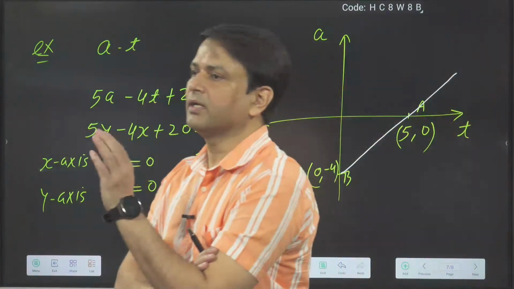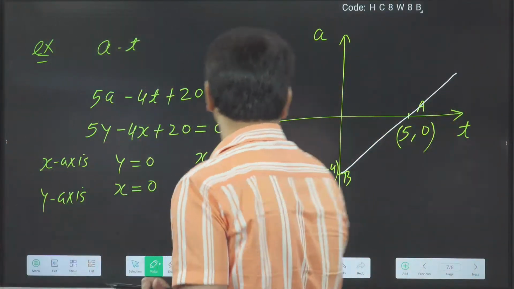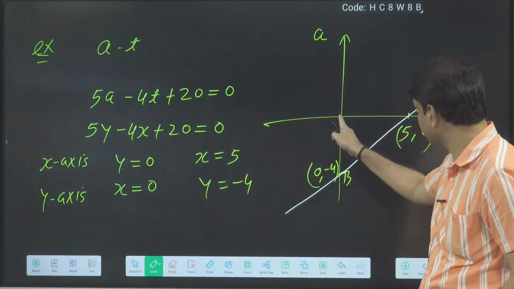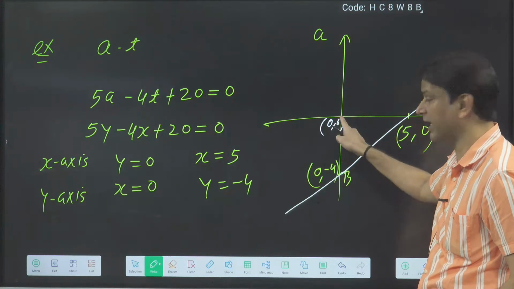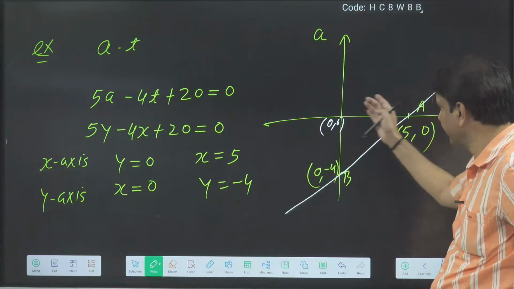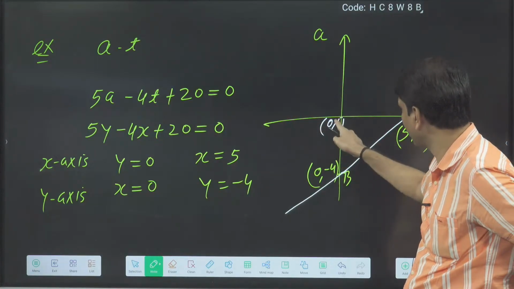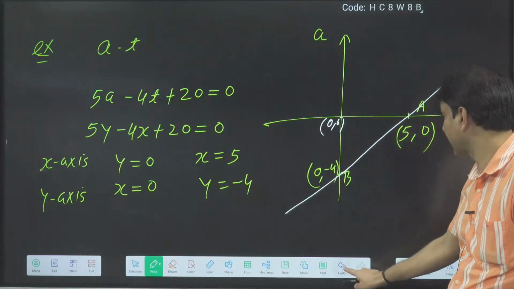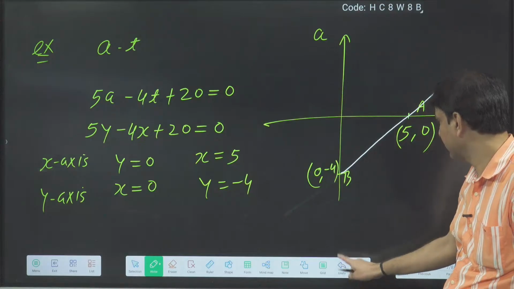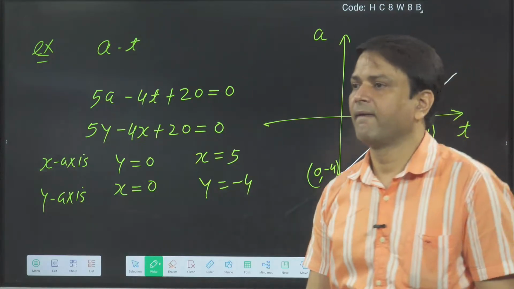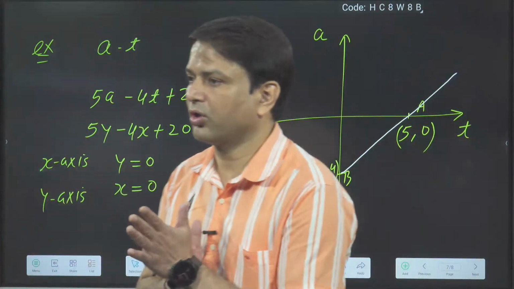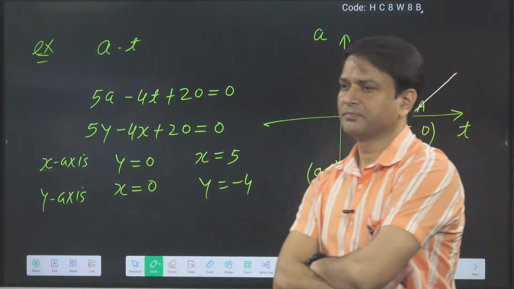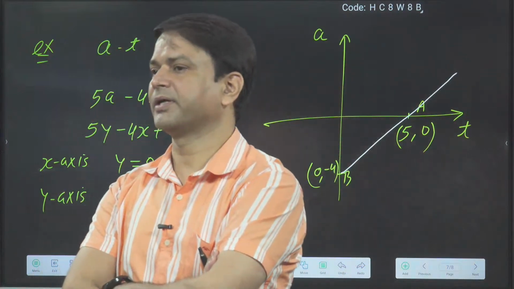Okay, and one more thing, time cannot be negative. So suppose you are extending the graph in this direction. So that is wrong. Why? Because here we are getting the origin. Origin means what? Time is 0. Right of that time is positive, left of that time is negative. And time cannot be negative. That's why the negative part of the time we will not plot. Okay. So then graph will be what? Correct graph is only up to this. Okay. Everybody understood or not? Completed.